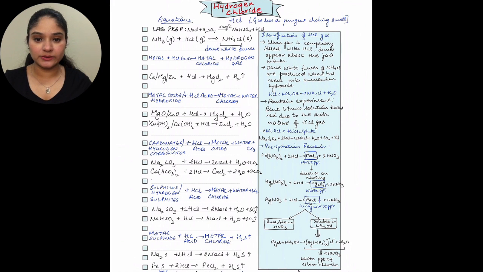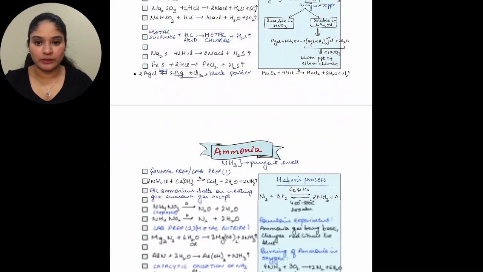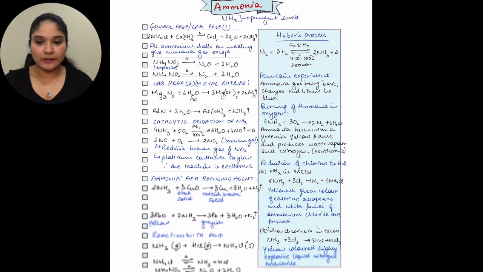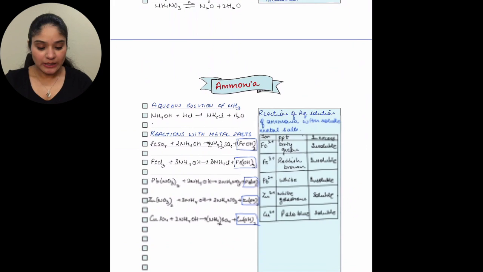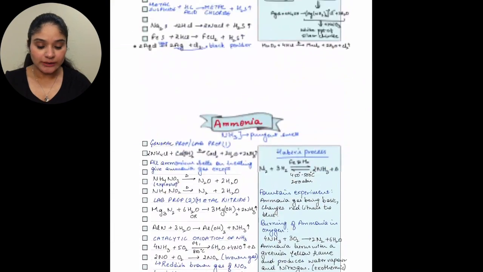Now let's get started. I'll tell you what the concept is. This first page is based upon HCl. Then the next page is based upon ammonia. And the next page is also half of it is ammonia, because ammonia of course has a lot more equations compared to HCl. So let's get started with the first one.